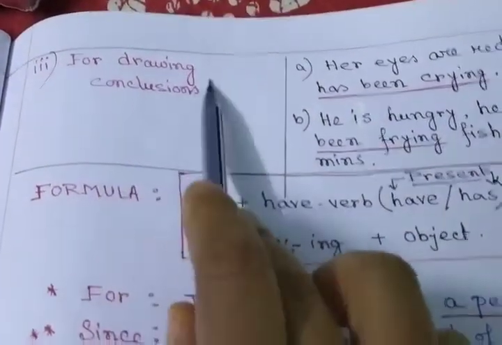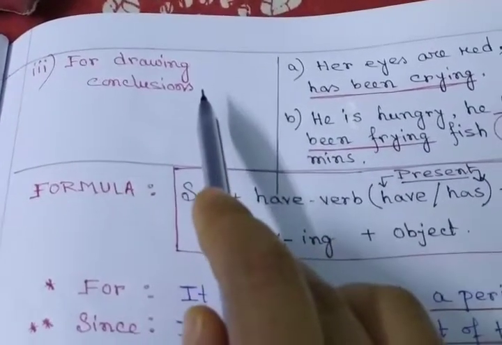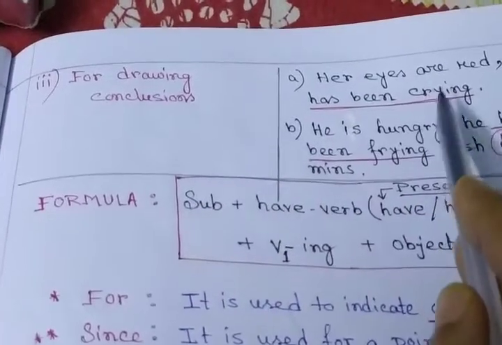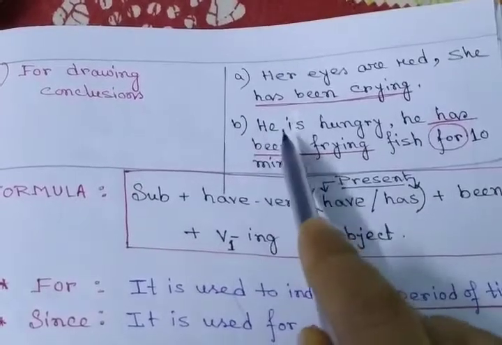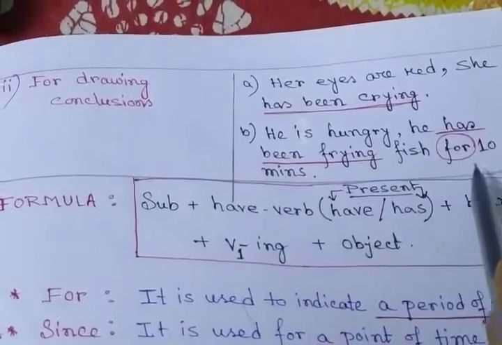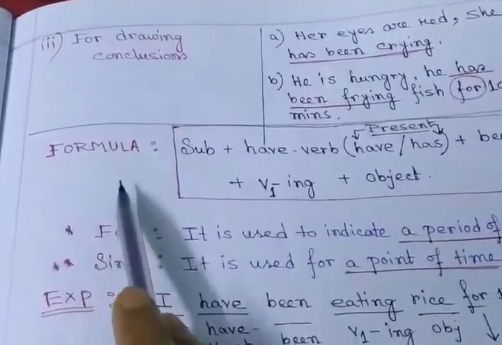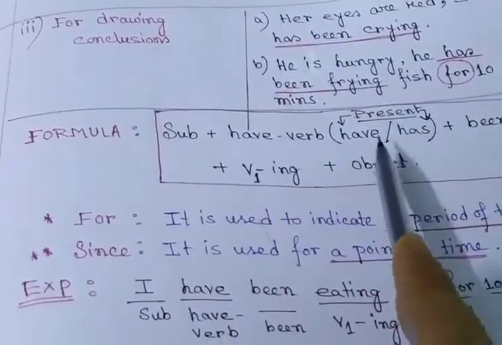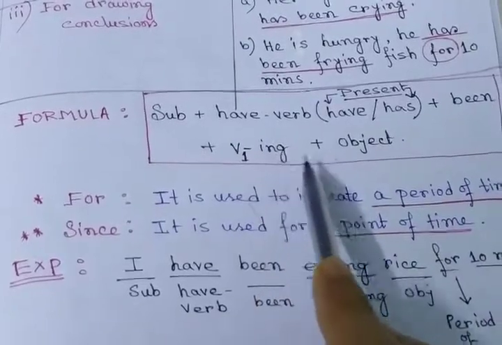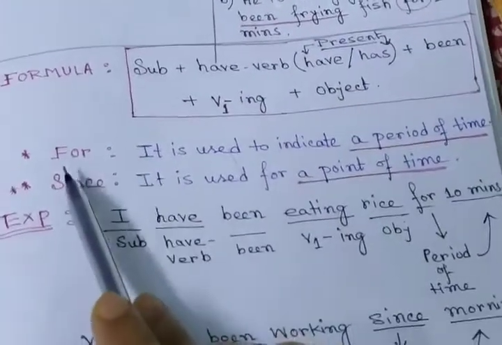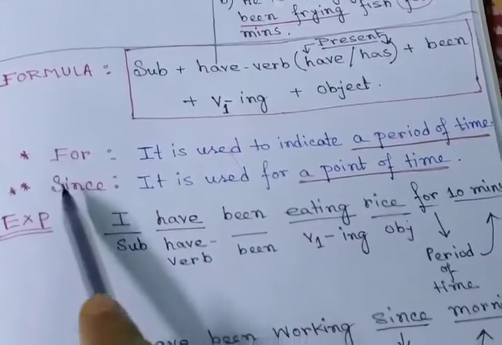The next point is for drawing conclusions. When you draw a conclusion, while narrating a story: her eyes are red, she has been crying. Drawing a conclusion: he is hungry, he has been frying fish for 10 minutes. That is also a conclusion. So what is the formula? Subject, have verb, either have or has, you can apply, plus been, verb ing plus object.